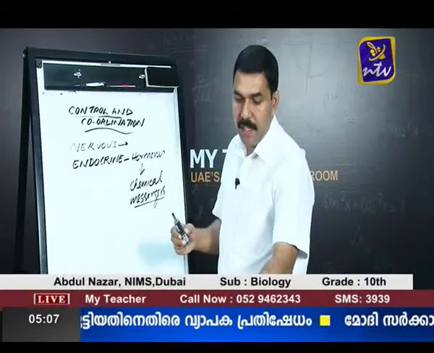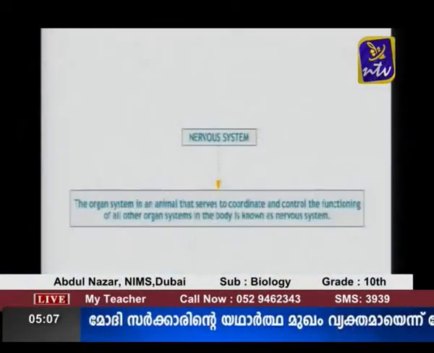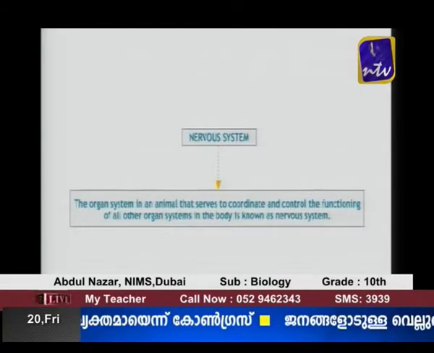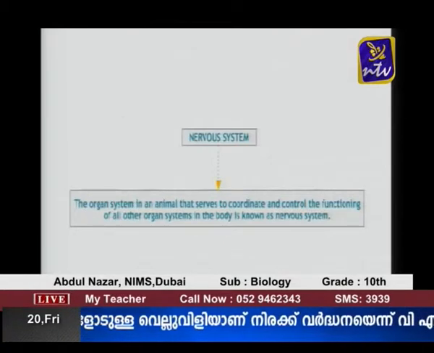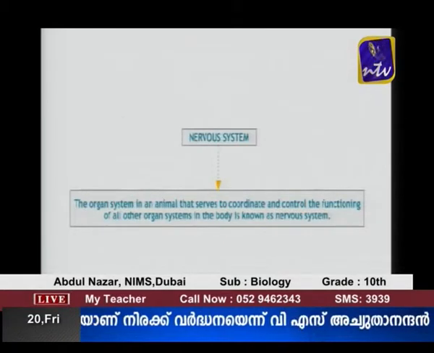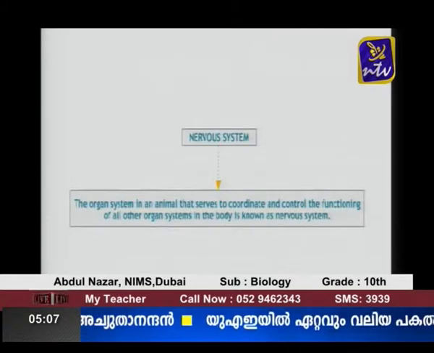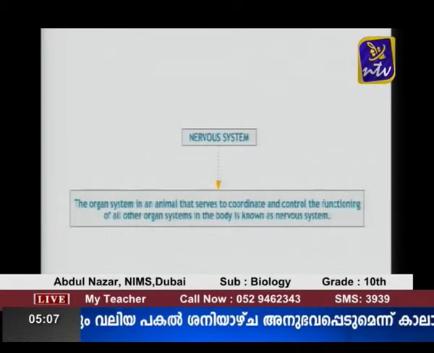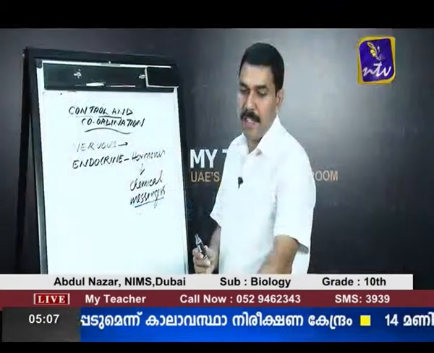Now let us see in detail about the nervous system. See on the screen, you can see the function of the nervous system. The nervous system serves to control and coordinate the functioning of all other organ systems in our body. There are different organ systems consisting of different organs, and they perform different functions. All these functions are controlled and coordinated by another system, which is called the nervous system.